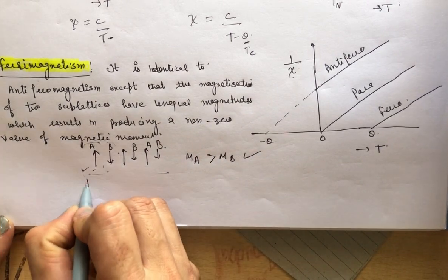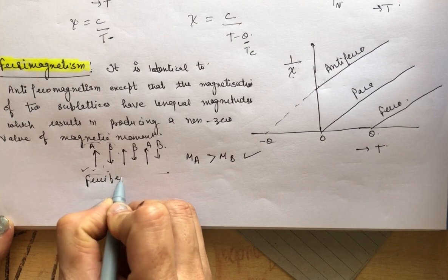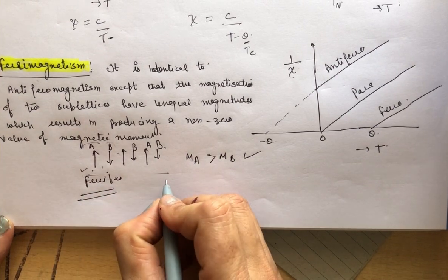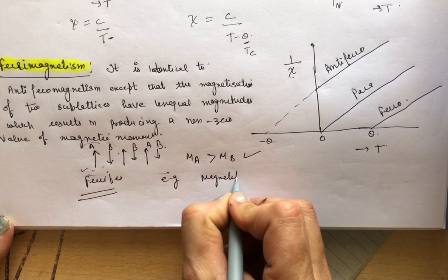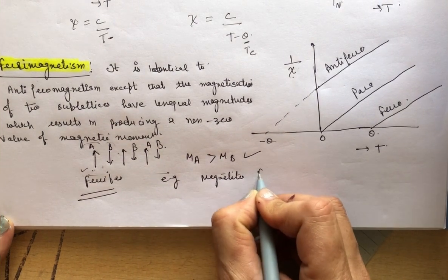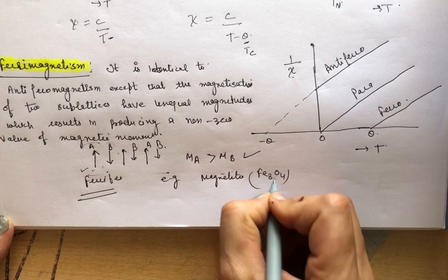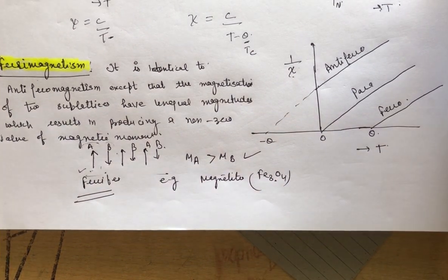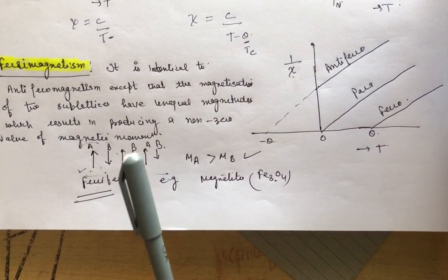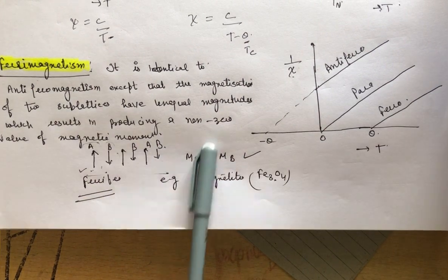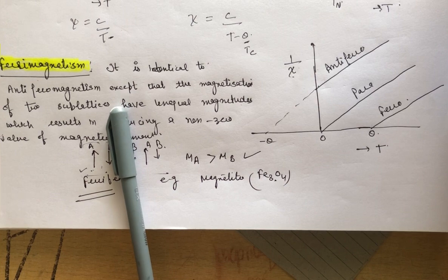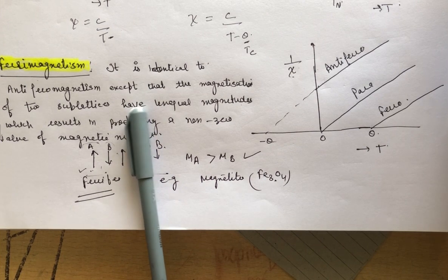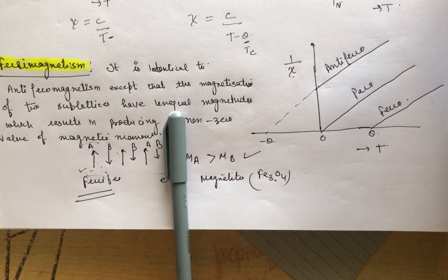And this occurs mostly in ferrites. The most common example is magnetite, that is Fe3O4, ferrous ferrite. The external behavior of these is the same as that of a ferromagnetic material, but the difference is in the internal structure.